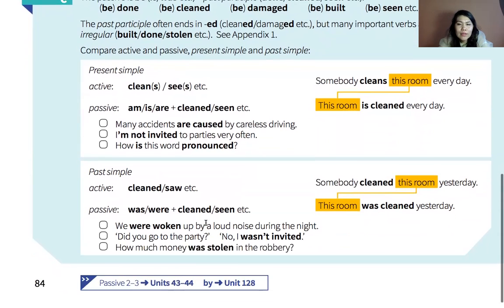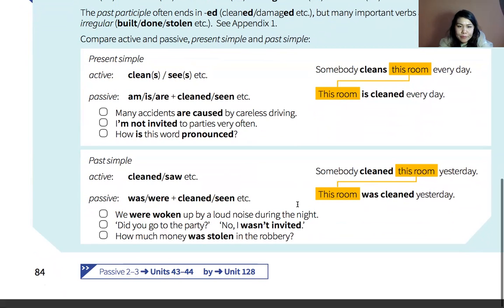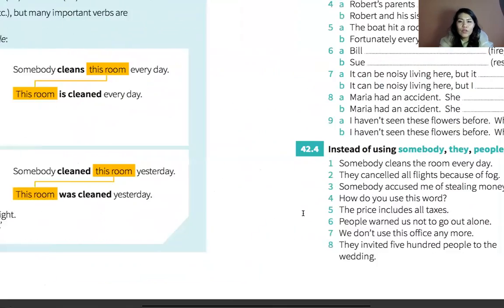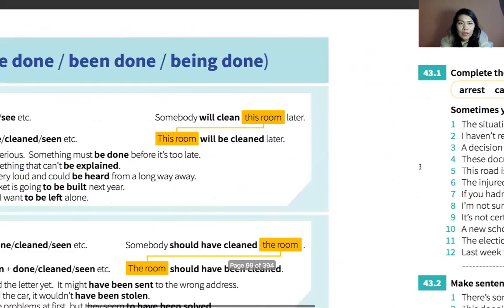Also, we use the past simple. For past simple, we use was, were, and the third form of the verb, like if you were woken up by a loud noise, or this room was cleaned yesterday. You see? So we use was and were. Also, I want to tell you about the second form of this verb, this topic.